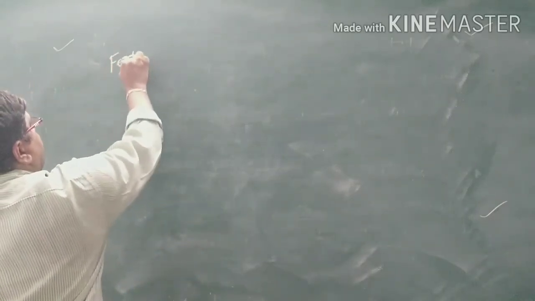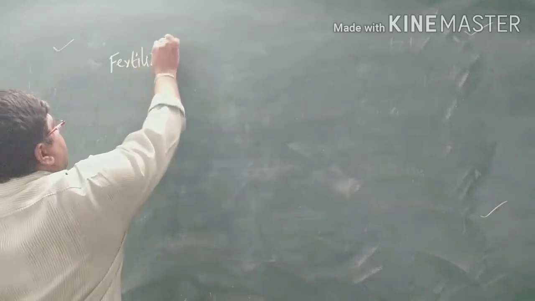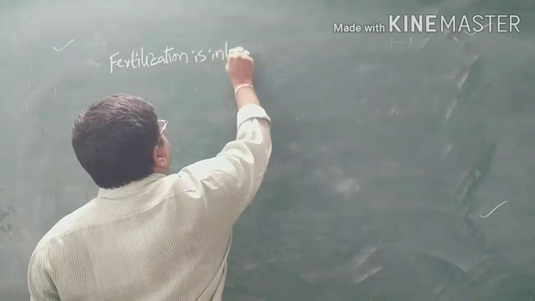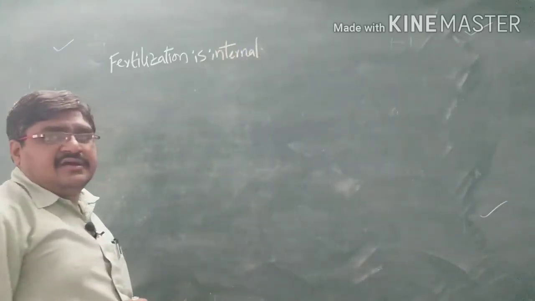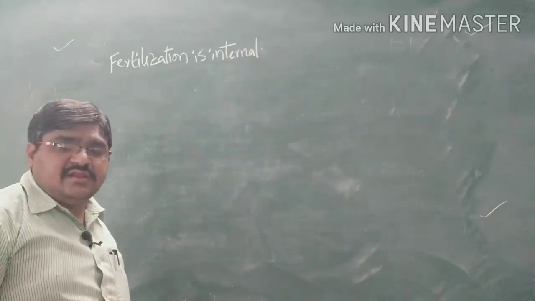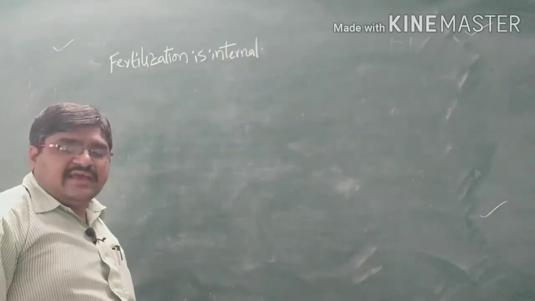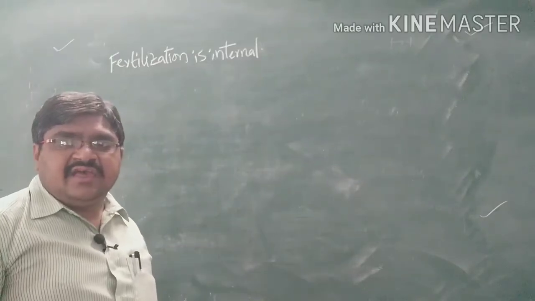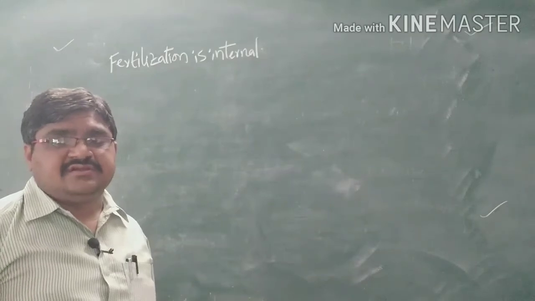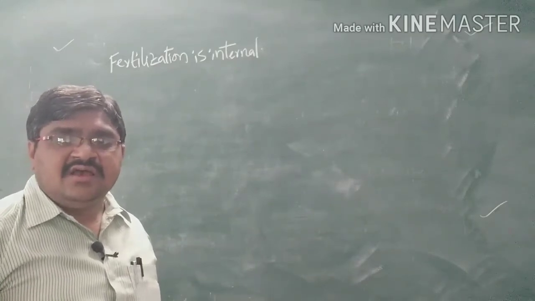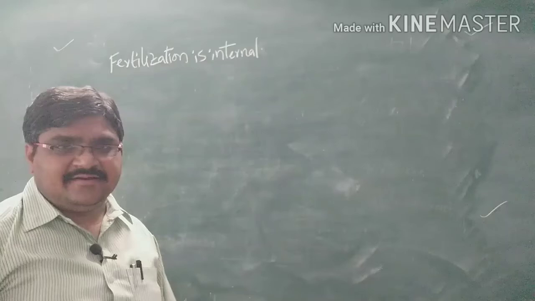So the yolk is small and fertilization is internal. When the fertilized egg is formed, placental formation takes place. After fertilization, the egg is implanted.